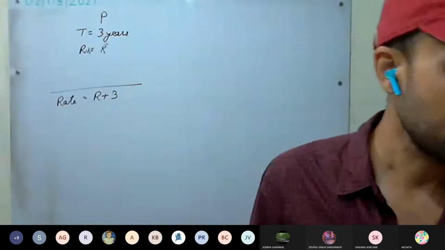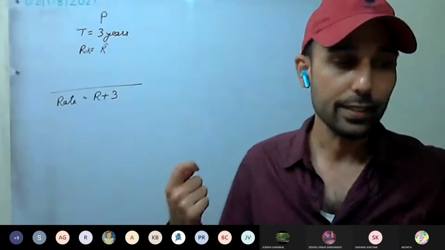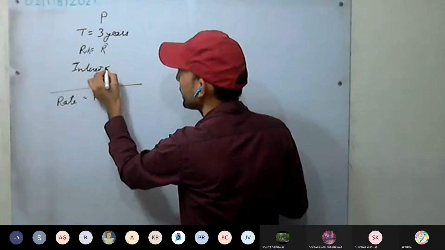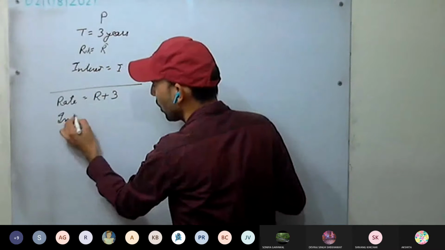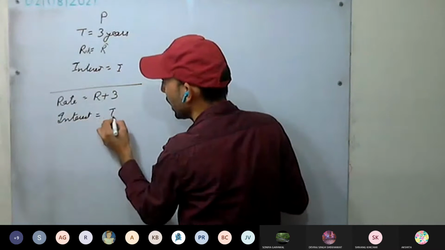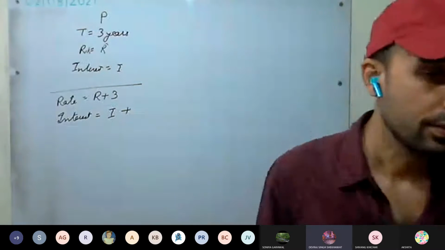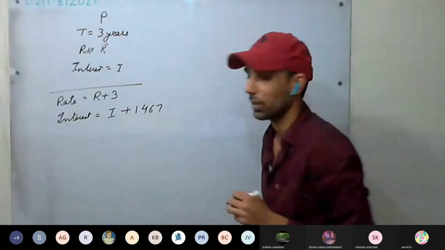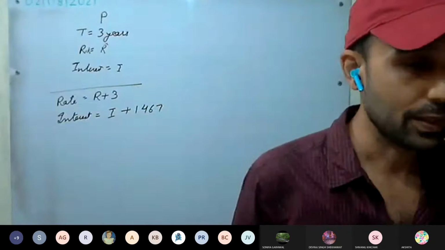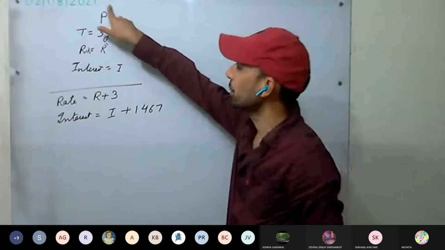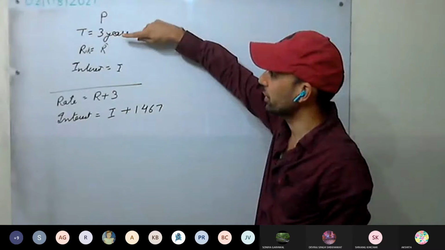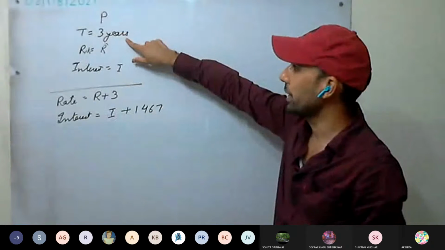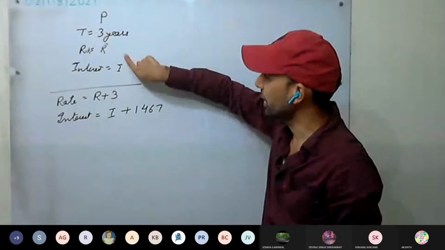If the rate of interest was 3% higher, the interest would have been 1467 rupees more. Find the sum of money. Now see, what is the question? There is some principal. Some money is being invested or lent. So some money is invested for 3 years at some rate and acquired some interest.